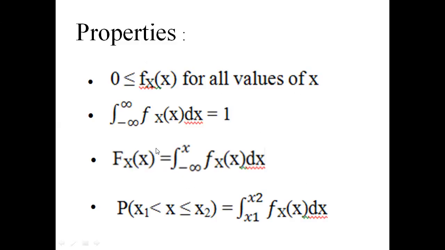See here, the area under the density function: this is a lower value, this is a higher value, the range. That means this is the lower limit, this is the upper limit. So the area under the density function between the limits from minus infinity to infinity should be unity.